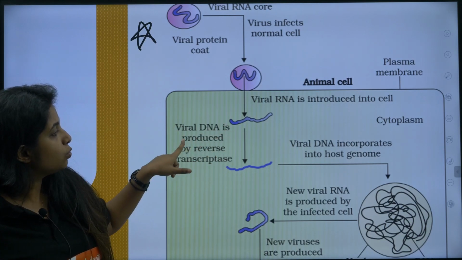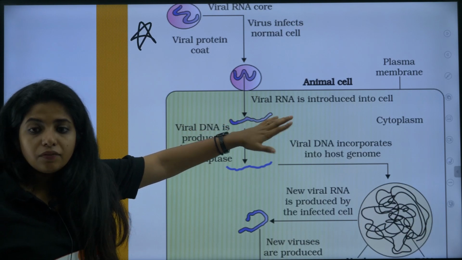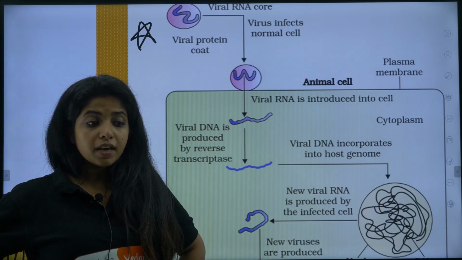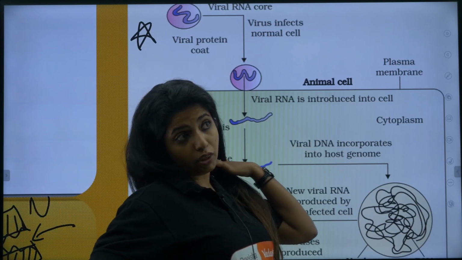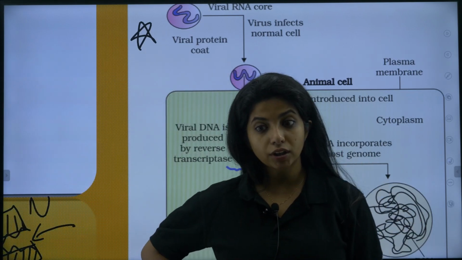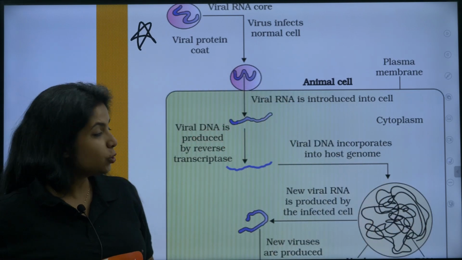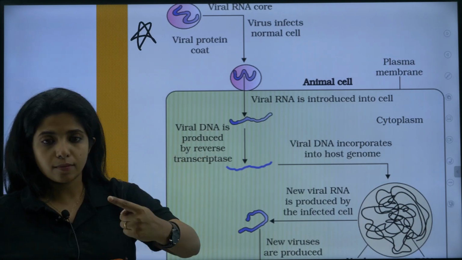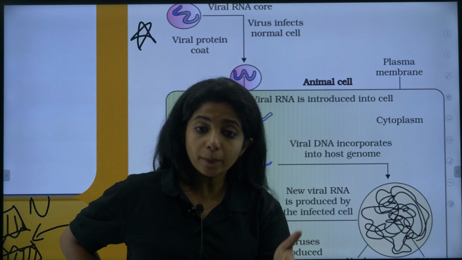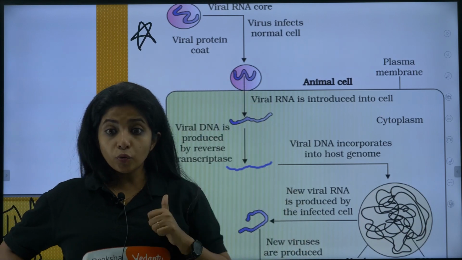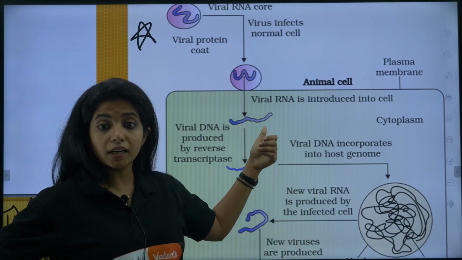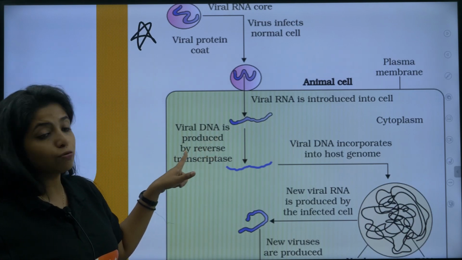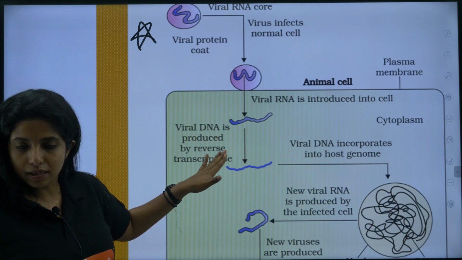The viral DNA is produced by it. So this is an RNA, and we have DNA as a genetic material. The virus feels, if I want to be within them, I should be like them. So it uses its enzyme, reverse transcriptase, which reverses the process of transcription. In transcription, from the DNA an RNA is made. But here, with the help of an RNA, a DNA will be made, my dear children. So viral DNA is produced by reverse transcriptase.